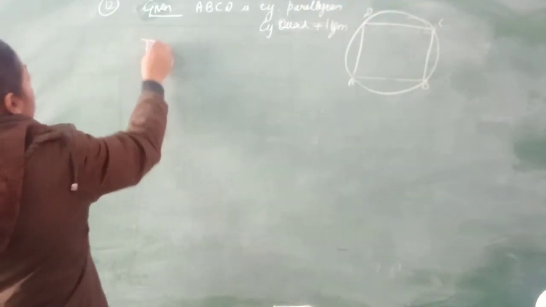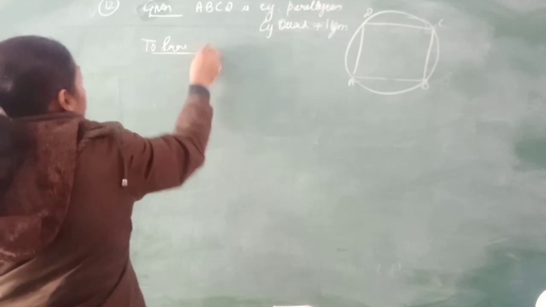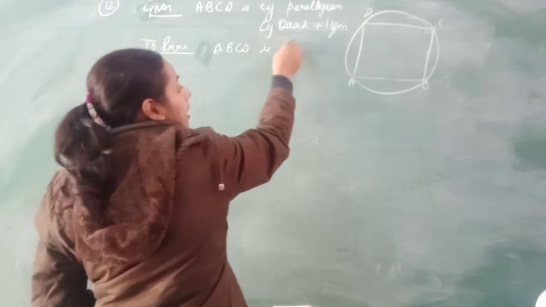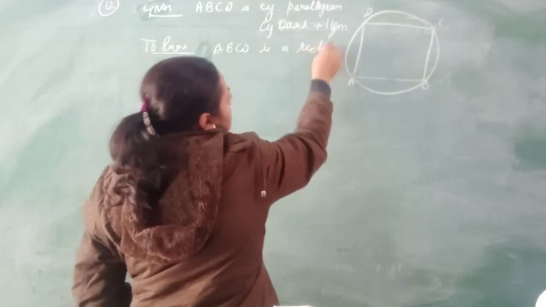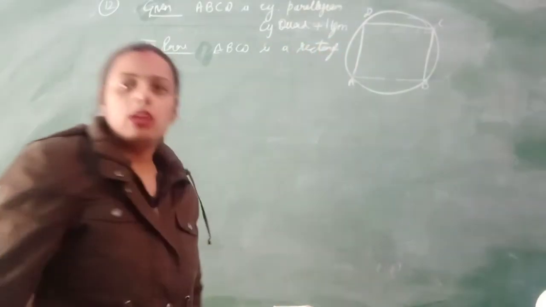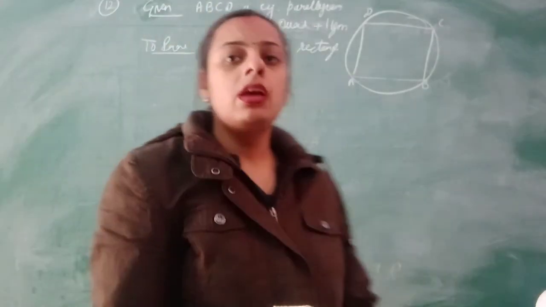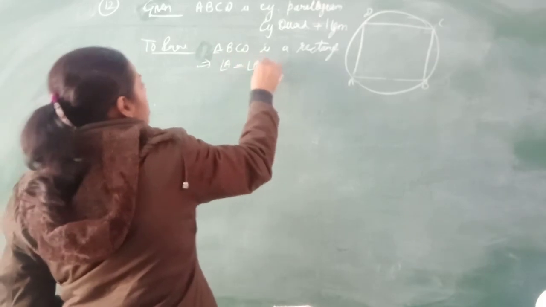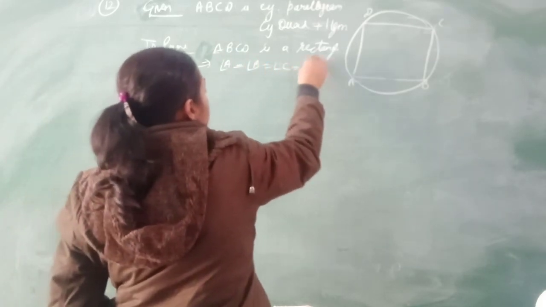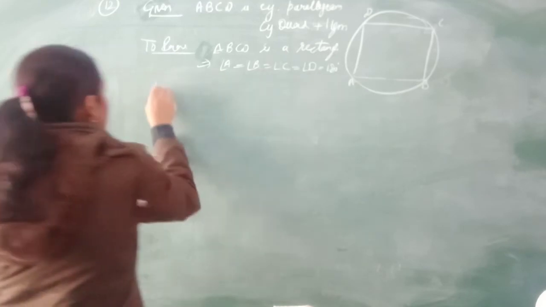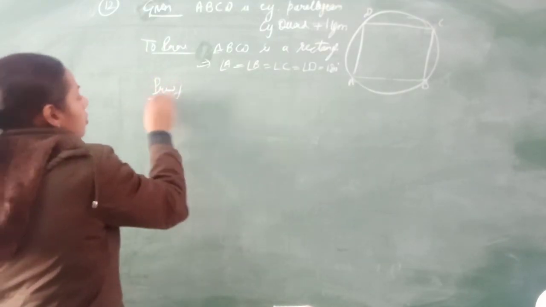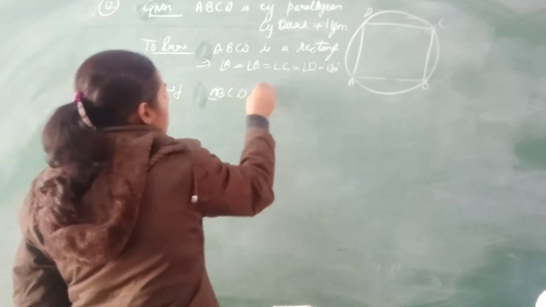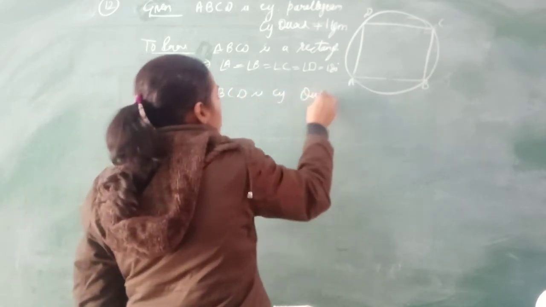What you need to prove? You need to prove that ABCD is a rectangle. And how is it possible? A parallelogram will become a rectangle when all its angles are 90 degrees. It means you need to prove that each angle of ABCD is 90 degrees. Now, by the proof, ABCD is a cyclic quadrilateral.